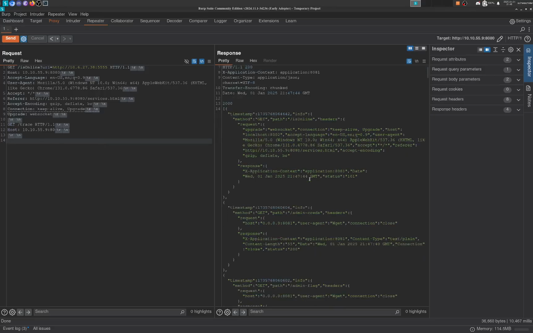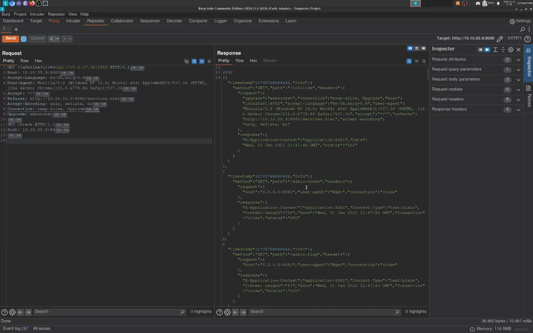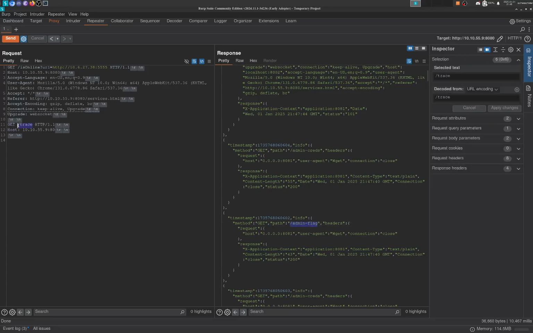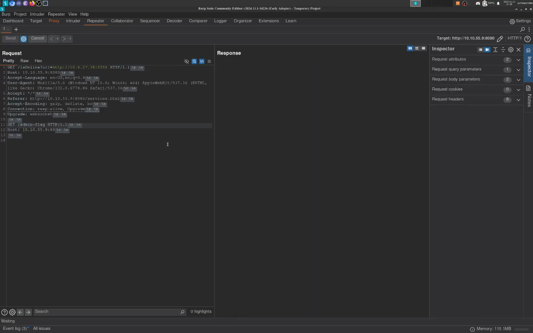Yes, we come in here and we get our /admin creds. So we can request this from the server. Also get the admin flag. I think this is the first flag. We can look at that first. So we can just put this in our request. So instead of going for the debug information from /trace, we can just get an admin flag here.